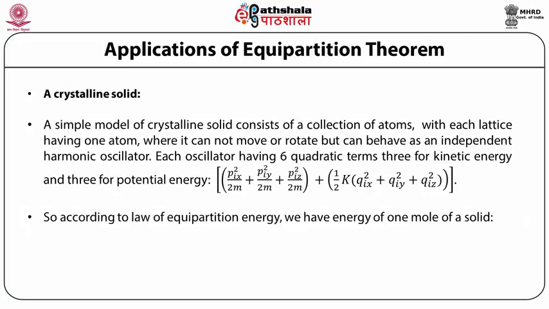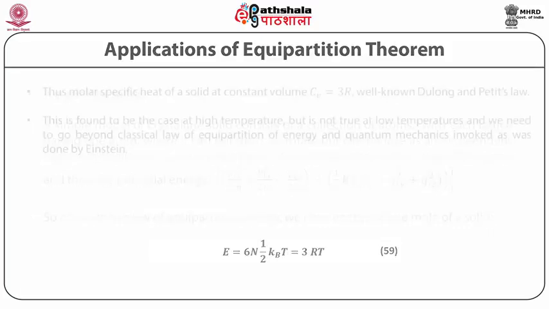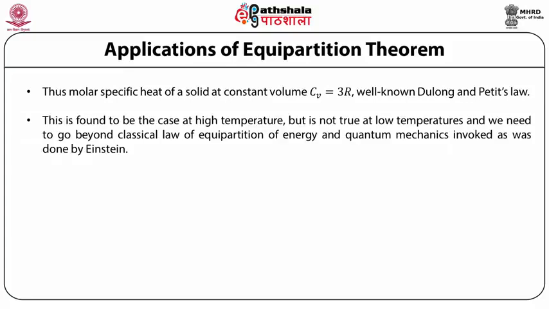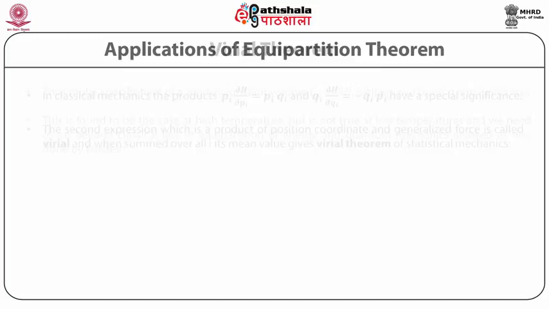So, according to the law of equipartition of energy, we have the energy of 1 mole of a solid given by E = 6N × 1/2 k_B T = 3RT. Thus, the molar specific heat of a solid at constant volume Cv is equal to 3R, the well-known Dulong and Petit's law. This is found to be the case at high temperature, but is not true at low temperatures, and we need to go beyond the classical law of equipartition of energy and invoke quantum mechanics as was done by Einstein.